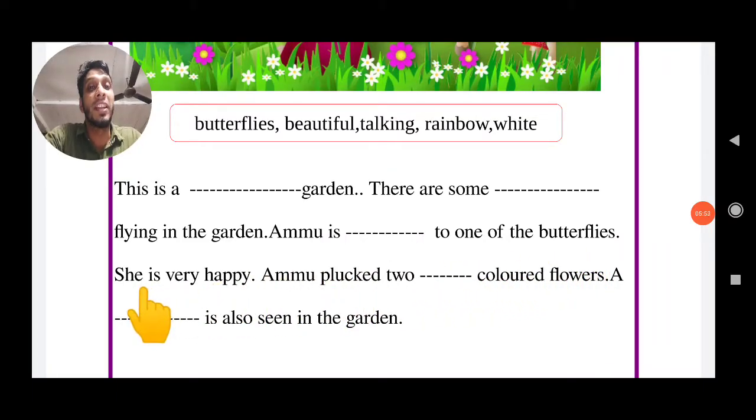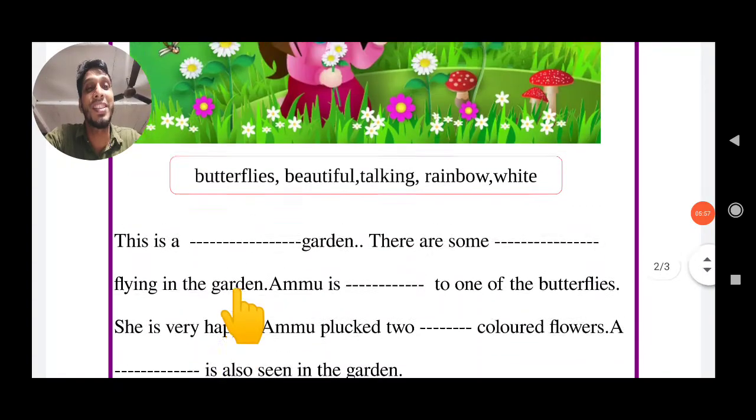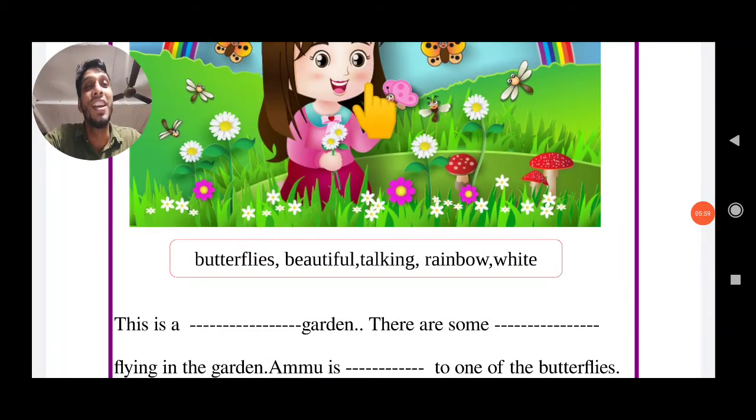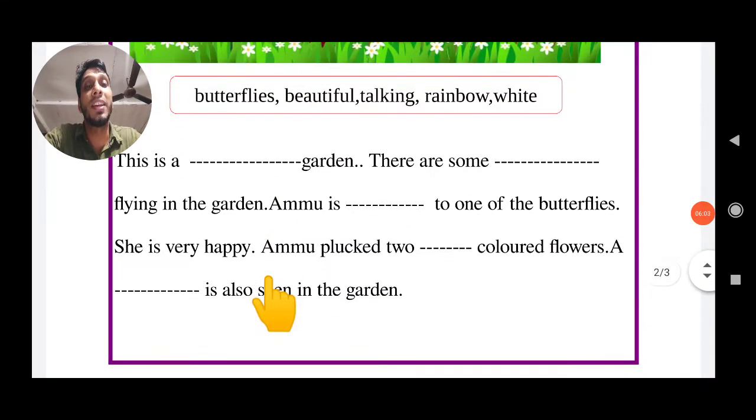Then read the next sentence. She is very happy. Yes, she is. How is Ammu's face? Ammu's face is happy. Then you read the sentence. She is very happy. Then Ammu plucked 2 dash colored flowers.